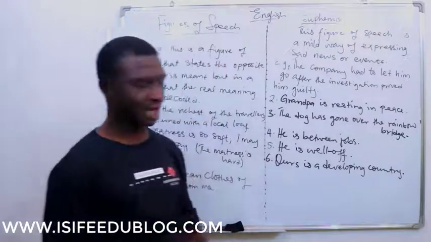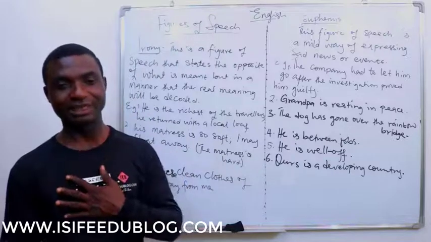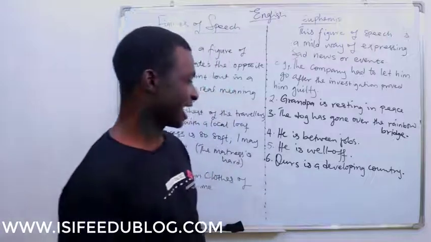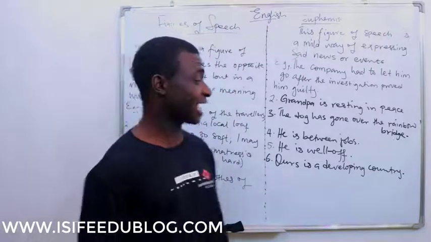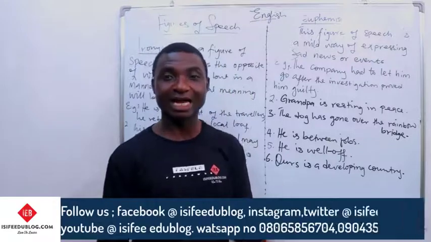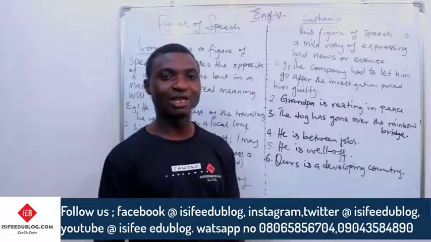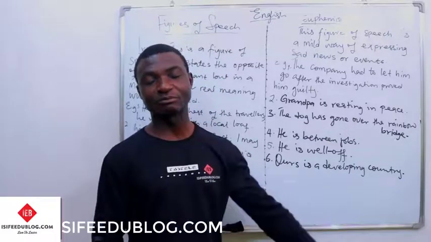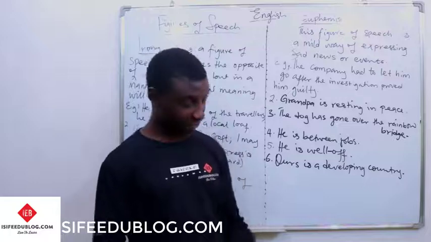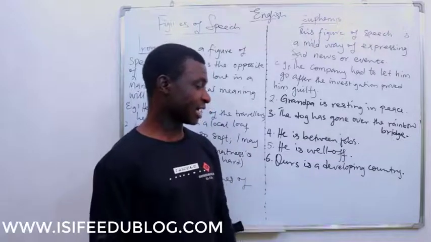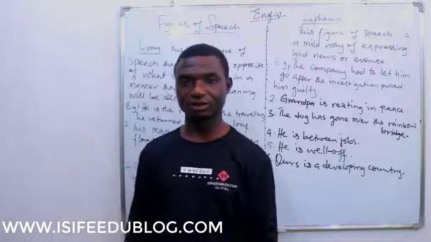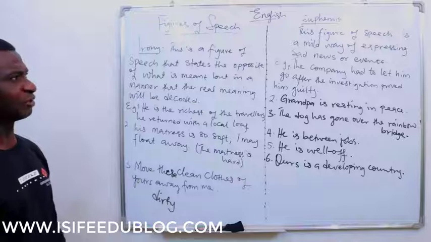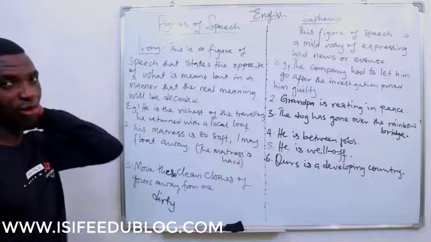Ours is a developing country. That's a way of robbing our ego. Ours is a developing country. Instead of saying that ours is a third world, or ours is a poor country, or ours is technologically backward, or ours is all the negative things you can think of, it is milder to say ours is a developing country. These are typical examples of euphemism, and you could get more on your own.